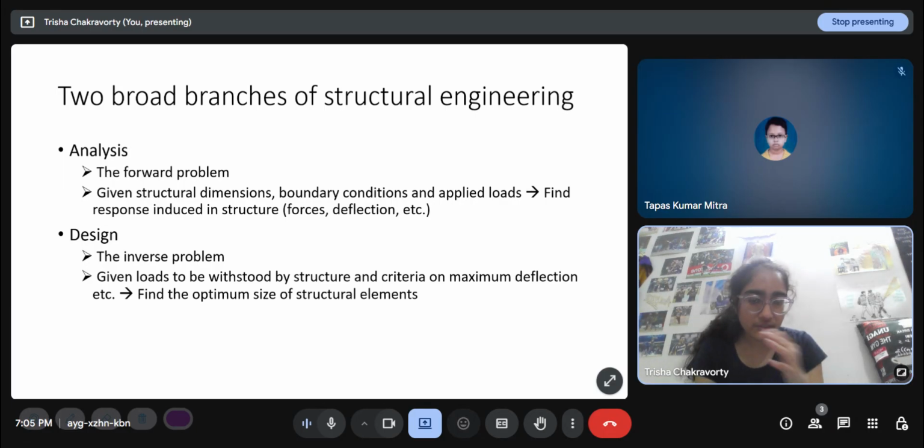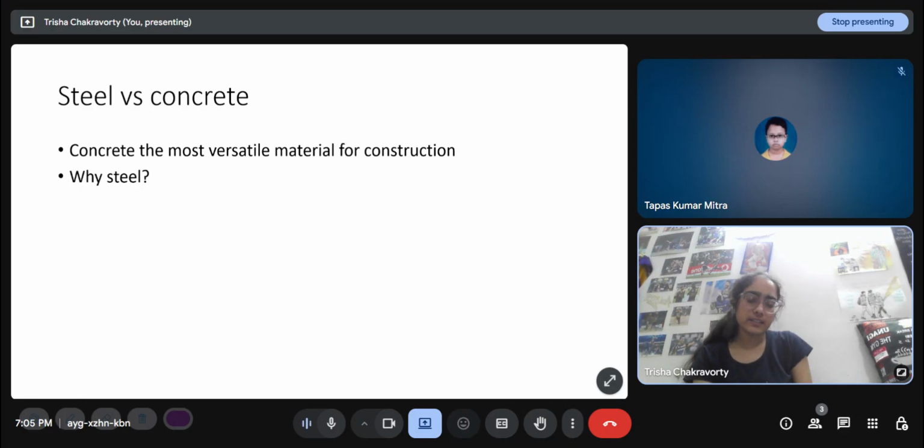whatever you have proposed, if you can show that it is enough to withstand all the factored loads, that is the correct answer. And this is always a debate, always a consideration in the industry, whether steel should be used or concrete for a particular construction. Concrete is the most versatile material for construction, since it can be poured and cast into any shape, and it can be mixed directly at the site.